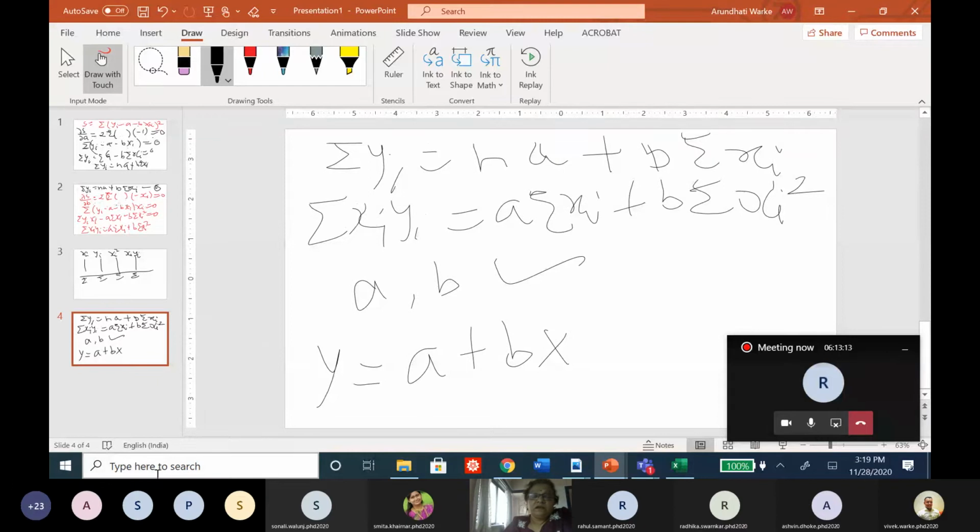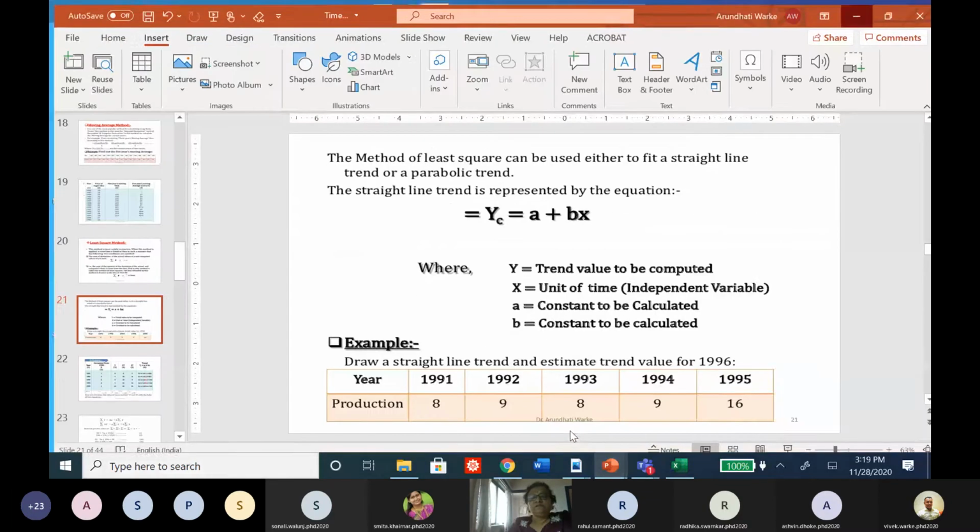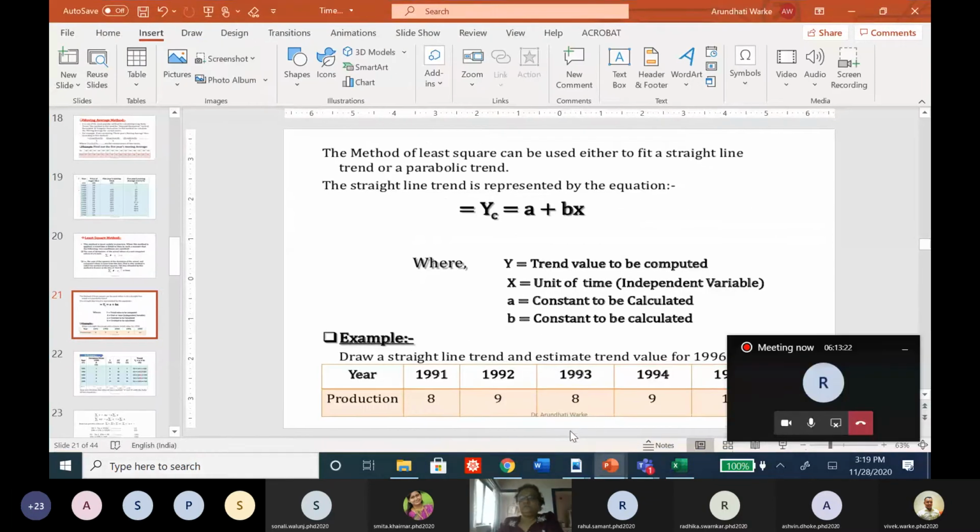This is also there in line of regression. You can make use of this method to calculate the line of regression. Is that clear? Is it clear to you? Yes, ma'am. Okay.